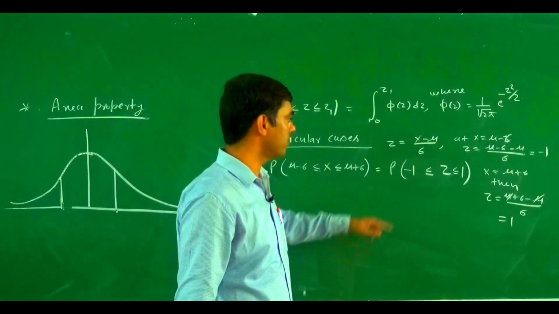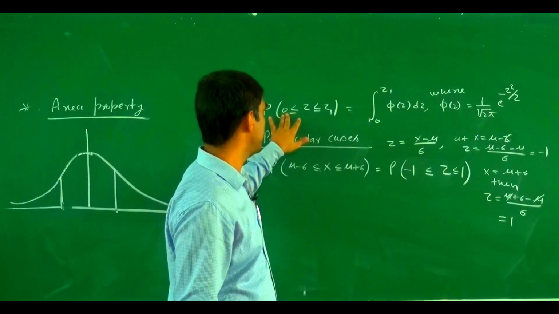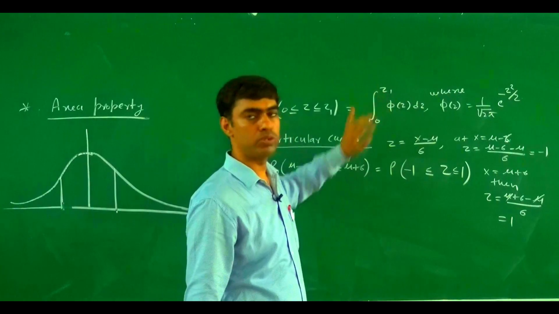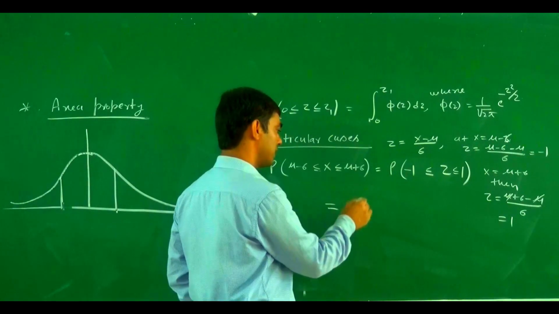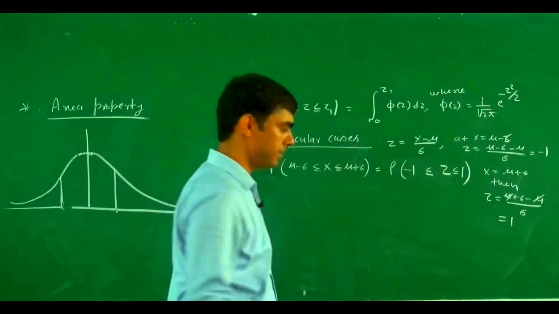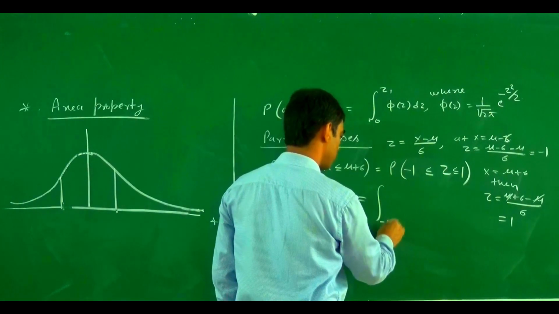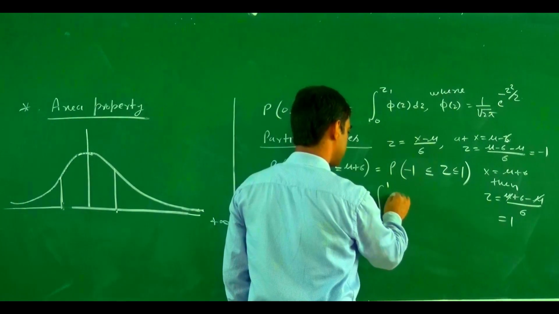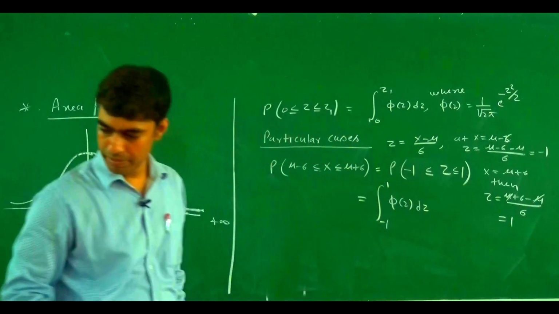So in terms of z, we try to find the value from minus 1 to 1. So the probability from minus 1 to 1 becomes the integral from minus 1 to 1 of phi z dz. And what is the value of this one?